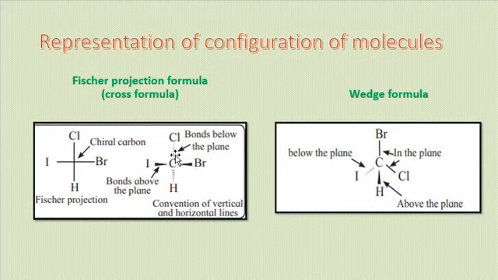These dotted wedges show it is below the plane, and these solid wedges show these 2 atoms are above the plane. We can say this is a chiral carbon atom where the iodine is below the plane, chlorine is in the plane, bromine atom is also in the plane, and hydrogen is above the plane. This is how we represent the configuration of molecules.